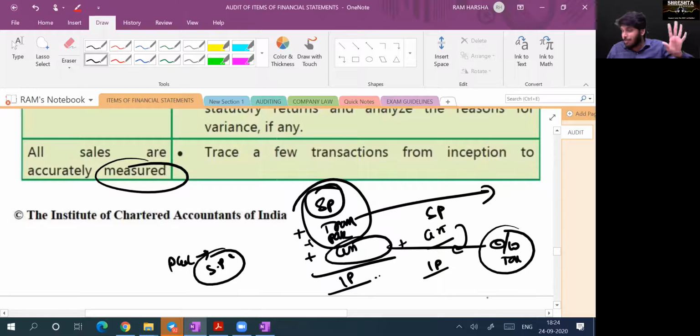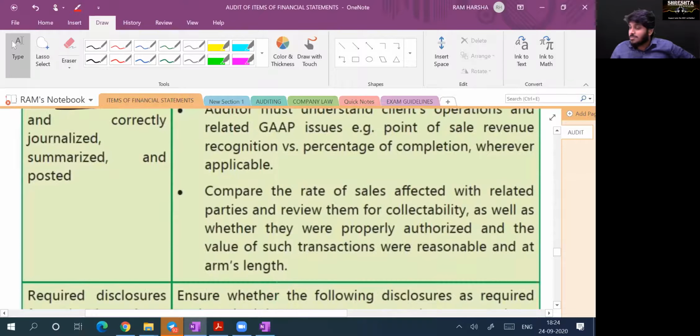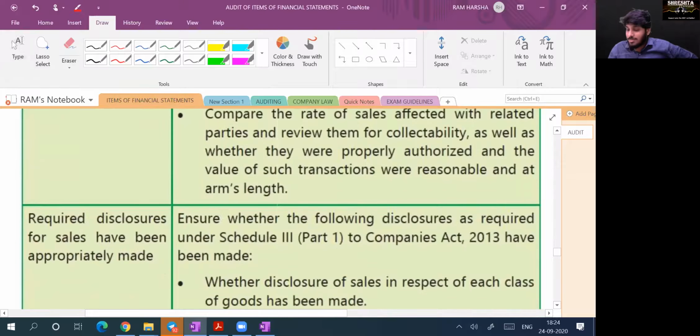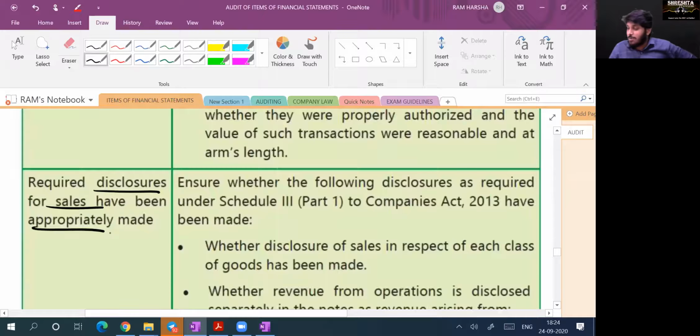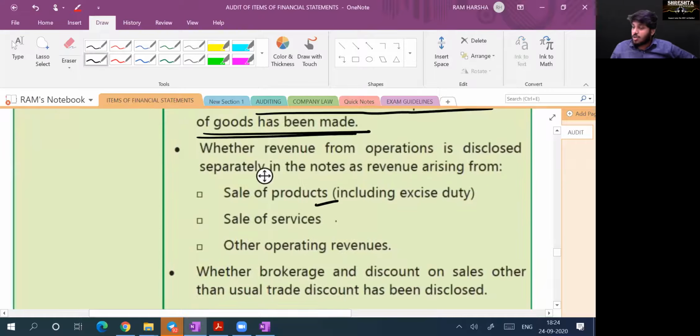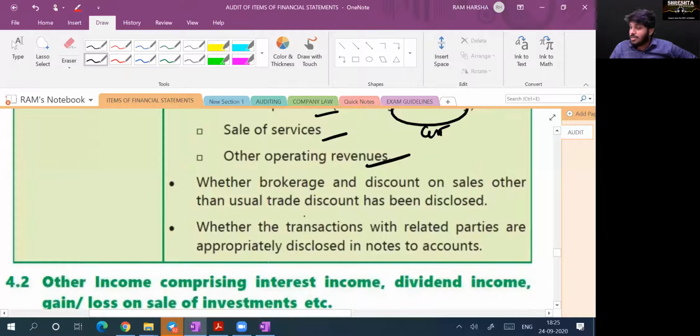Okay. And GST on sale is an outward tax. This shall not be credited to P&L. This should be shown as a liability in the balance sheet. Yes or no? Yes, sir. On purchases, whatever tax you pay, you will show it as an asset, input tax. Yes, sir. And see whether the sales are accounted as per applicable accounting standards or not. See what wording the accounting standard is using. What is Schedule 3 saying? All that. Whether all the required disclosures for sales have been made, whether disclosures have been made for each class of goods separately in the Schedule 3 notes to accounts. Sale of products how much, sale of services how much, other operating revenue how much, including GST, has to be shown. Yes or no? Whether brokerage and discount on usual trade has been disclosed.